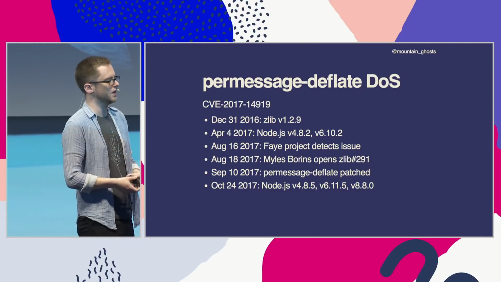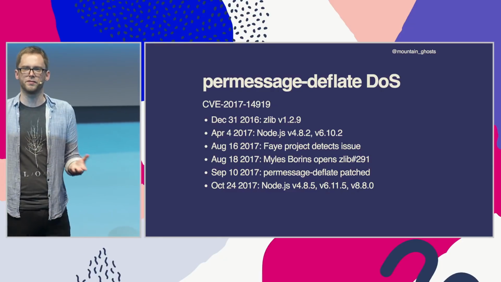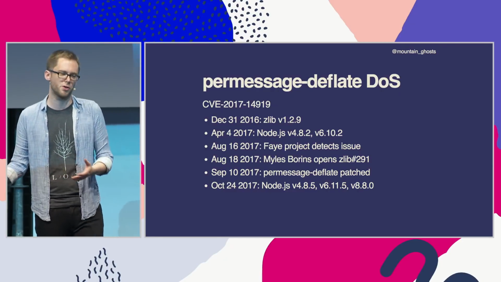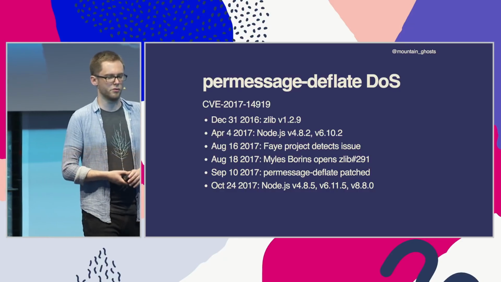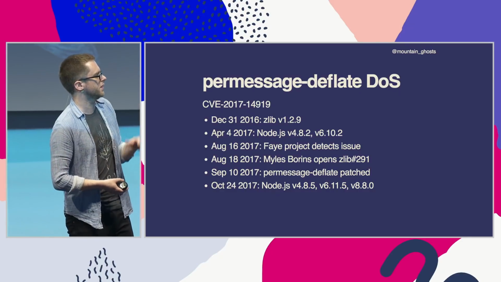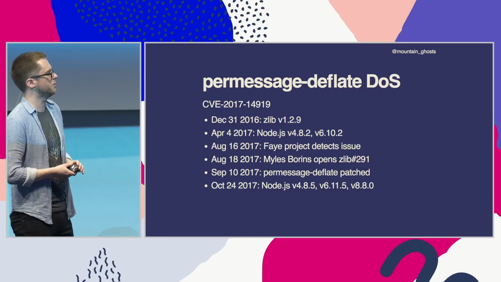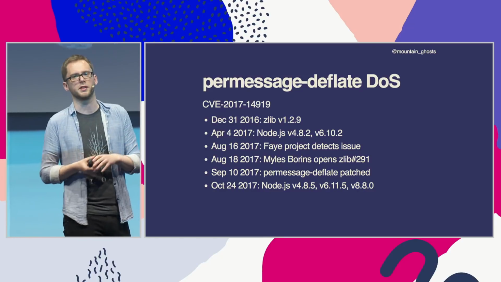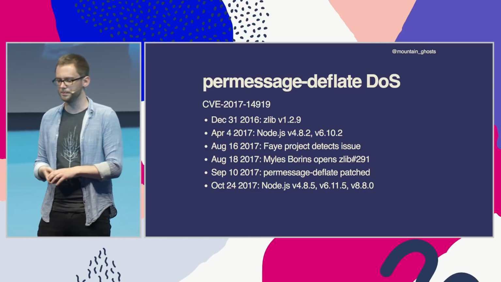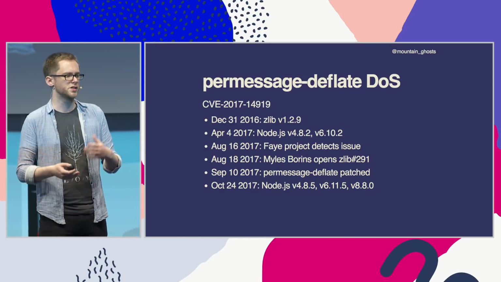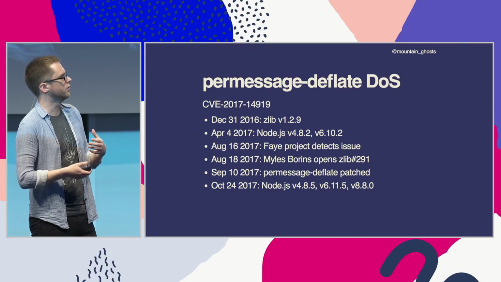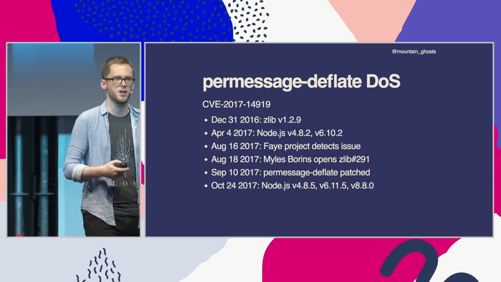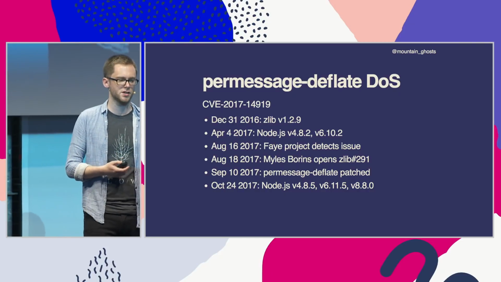So a month later, after we'd spent time figuring out all the possible solutions, the fact that we'd have to deviate from the spec to make the program stop crashing, and written everything up, per message deflate released a patch. And then a month after that, Node.js released versions 4, 6, and 8 that made a patch to their zlib bindings that sort of paper over the problem. So this gives you some idea of the time it takes for these changes to propagate through the system. Everyone's working with imperfect information, and we have to figure out what's going on, and that takes time.